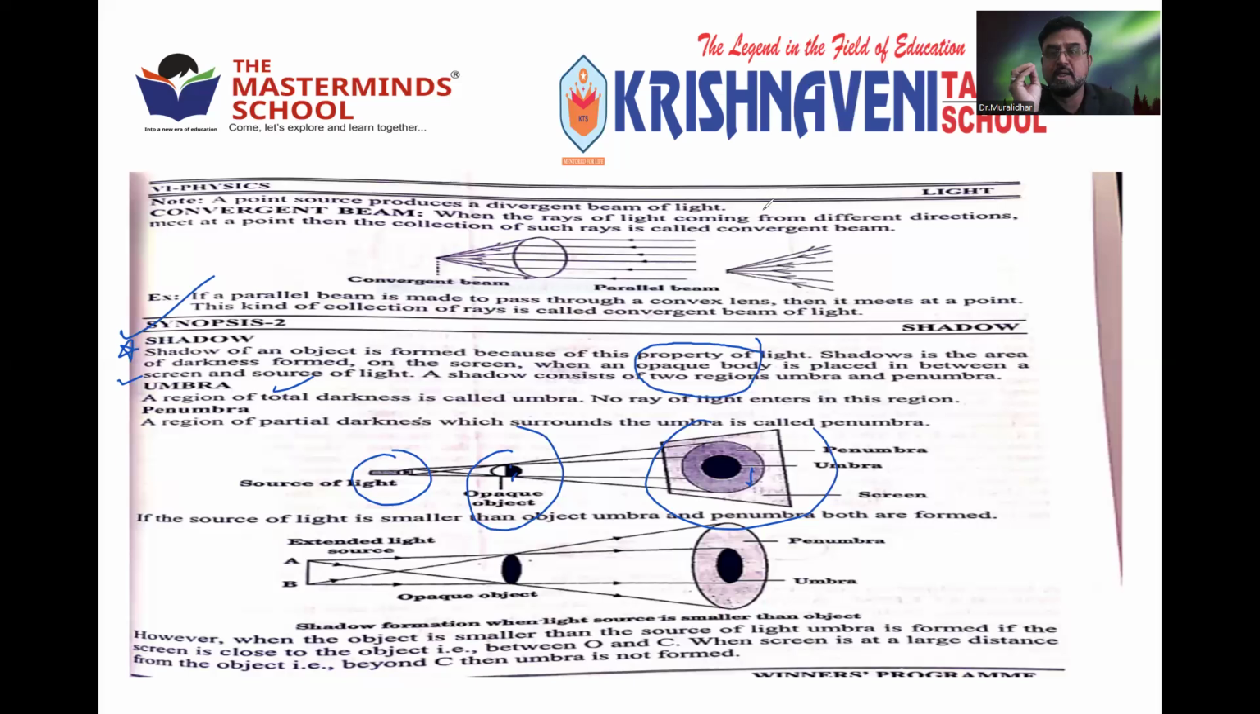Got it or not? The shadow is formed when a source of light falls on an opaque object and the shadow is caught on a screen. What is an opaque object? One which does not allow light to pass through it, either wood or brick, any hard material or metal. Any metal you can take and focus light on, the shadow of that is formed on the backside. So you have to know that a shadow is formed because of the opaque object.